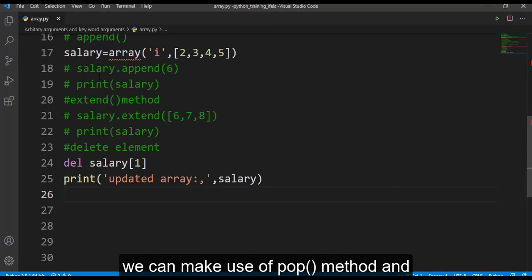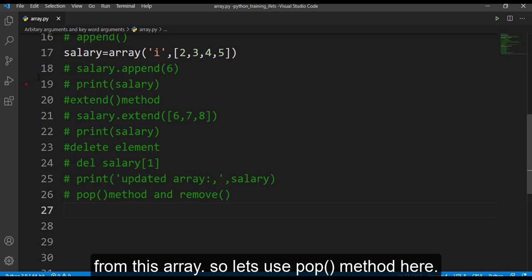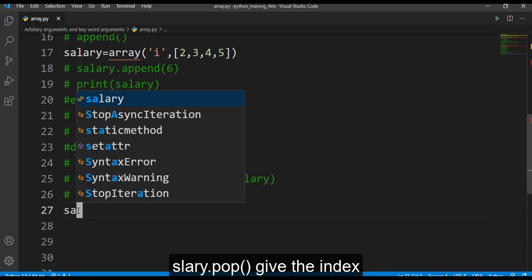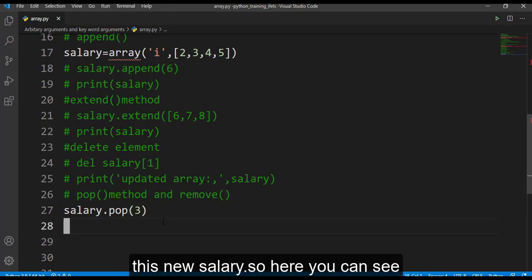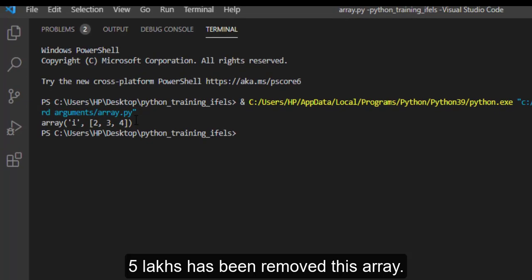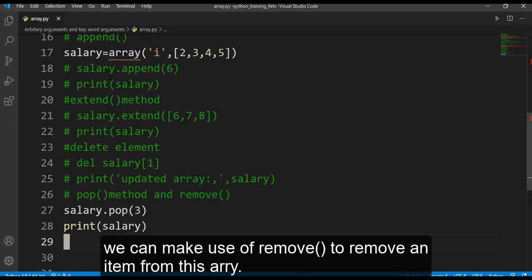We can make use of the pop method and the remove method to remove values from this array. So let's use the pop method here. So salary dot pop, give the index number of the salary you want to remove, and then let's print this new salary. Let's run this. Here you can see that 5 lakhs has been removed from this array. And we can make use of the remove method also to remove an item from this array.